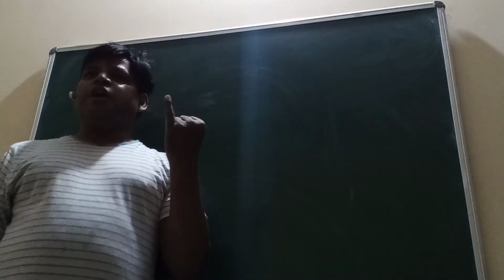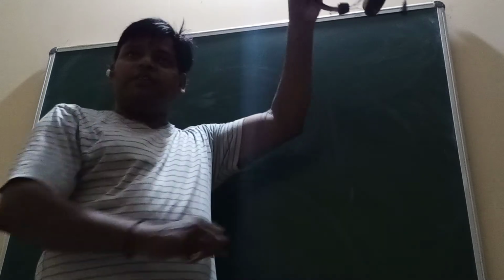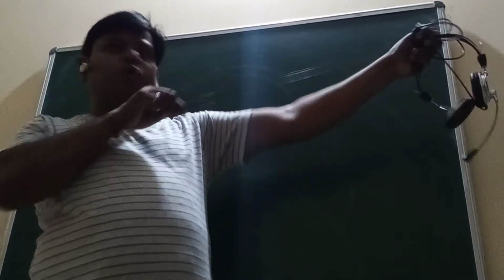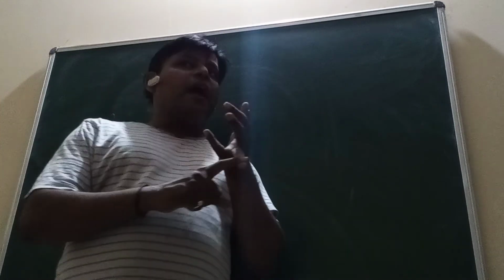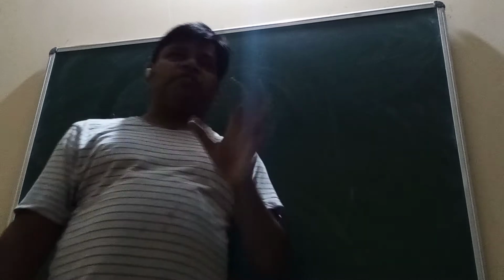Only 3 questions are asked. How many questions? 3. First question, find the tension. What is tension? This is a string, na? The force you apply on a string is known as tension. So only find the tension. Second, find the angle or direction. Or third, find the velocity of this pendulum. This moves with some velocity given, so find the velocity. This type of question.